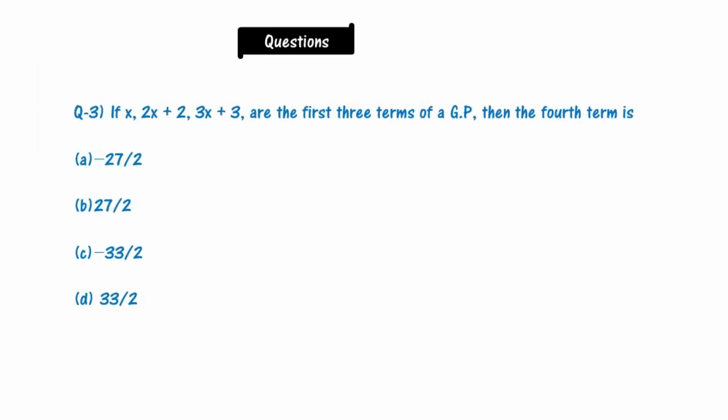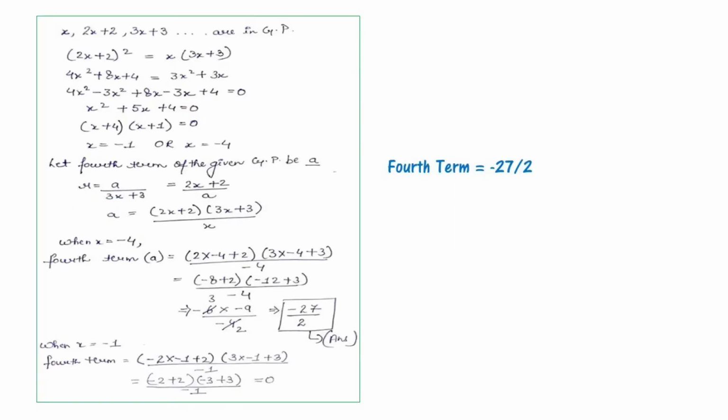Now comes question number 3. If x, 2x + 2, 3x + 3 are the first three terms of a geometric progression, then the fourth term is, options are -27/2, 27/2, -33/2, 33/2. Please solve this question. As given, x, 2x + 2, 3x + 3 are in geometric progression.